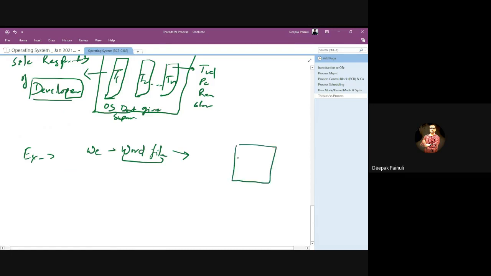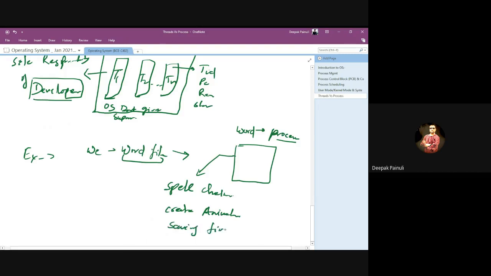So this word processor is a main process, and its sub processes like spell checker, or create animation, or saving file at regular interval, could be subtasks of that particular main task.